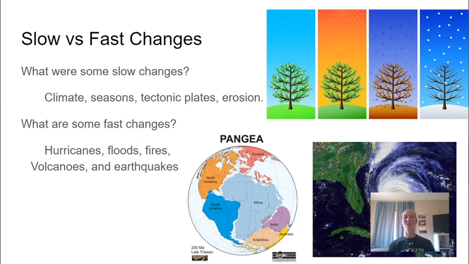Versus the slow changes are usually predictable. We're able to see them coming. We're able to know what things might look like. Like we know that spring in Minnesota can be kind of crazy from day to day, but we also know that our winters are predictably cold. We can see these changes coming. Where our fast changes are a bit more unpredictable. They're a little bit harder on the organisms that live there.